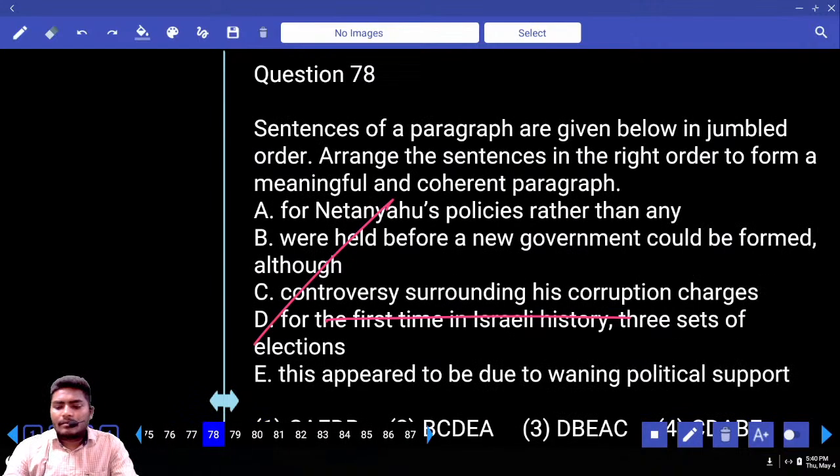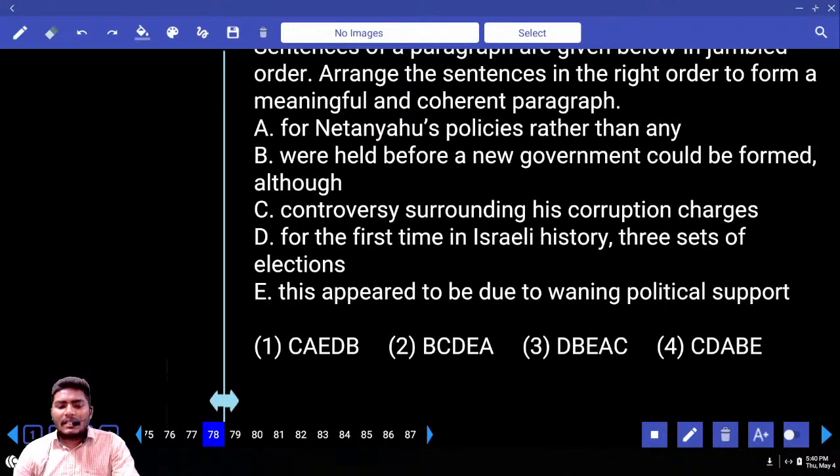Move to 78. Rearrangement. How many sentences shall we eliminate from the beginning? A is out. Why? In the options, there is no A in the beginning. Next, let us eliminate one more. What else shall we eliminate? E must be eliminated. Why? Again, there is no option beginning with E. We can eliminate one more easily. Which is that? B must be eliminated.